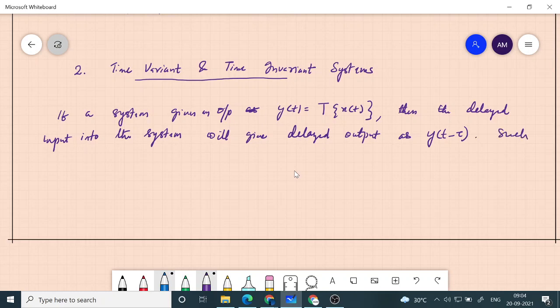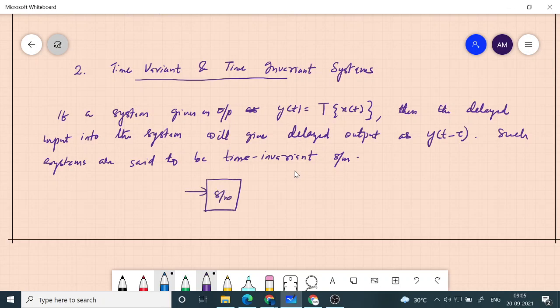Such systems are said to be time invariant. Okay, so let me give an explanation. So if I give x of t, the system is giving say y of t.